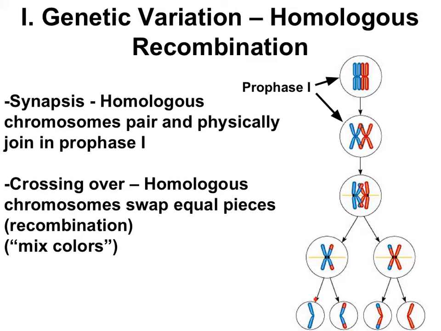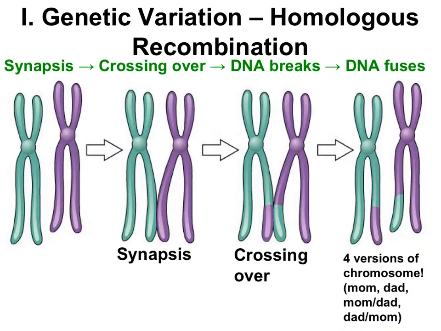At the end of meiosis, as you can see down here, now there's at least 4 different versions of the chromosome. All blue, all red, mostly blue with a little bit of red, and mostly red with a little bit of blue. Here's a zoomed in picture.